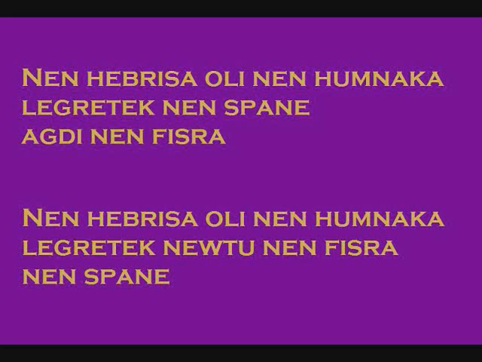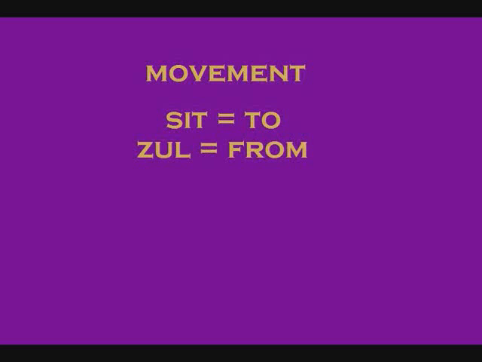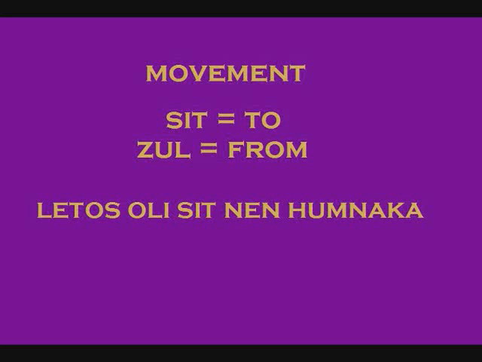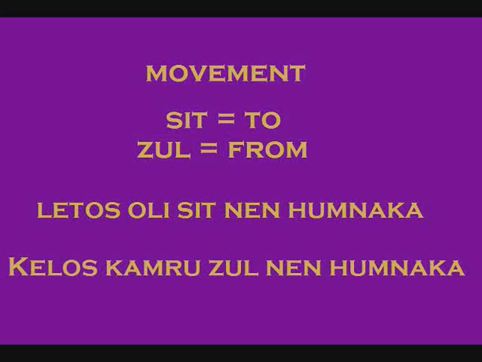If you want to describe a movement to or from a location, you need an additional preposition, either sit, to, or zul, from. You put them directly after the main preposition. For example, letos oli sit nen humnaka would be I'm walking into the house. Kelus kamru zul nen humnaka would be I'm running out of the house.